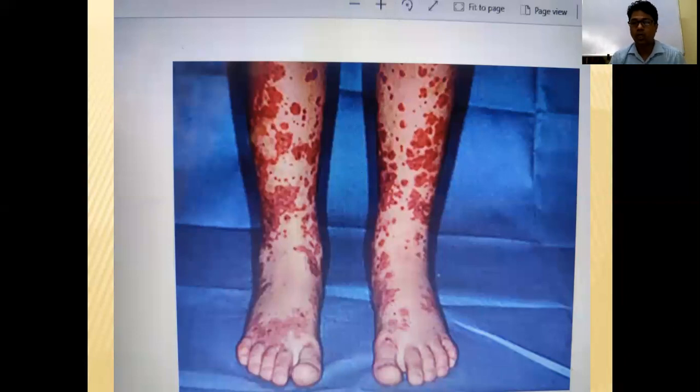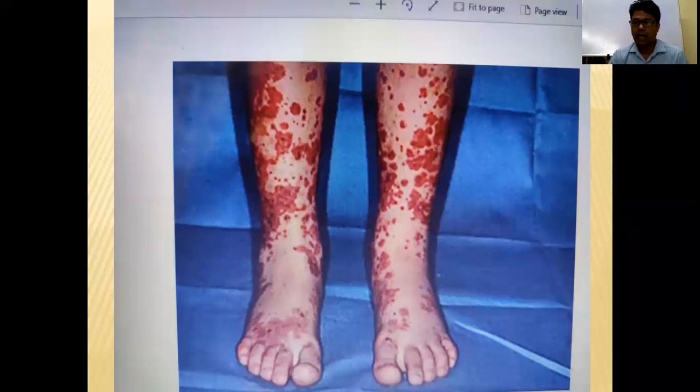Okay. So palpable purpura in HSP is a non-thrombocytopenic, non-blanching, palpable, non-tender, symmetric purpura in the lower extremities. That is the definition of purpura in HSP.